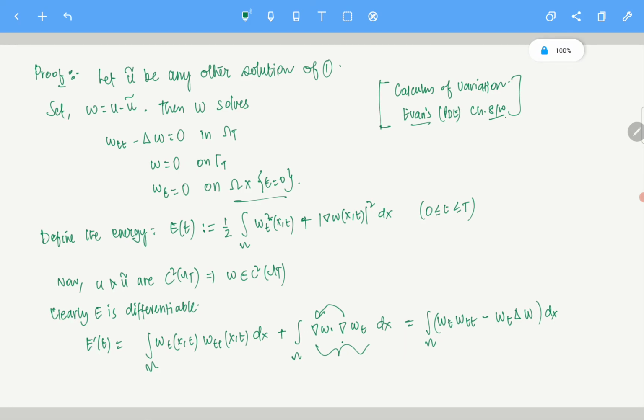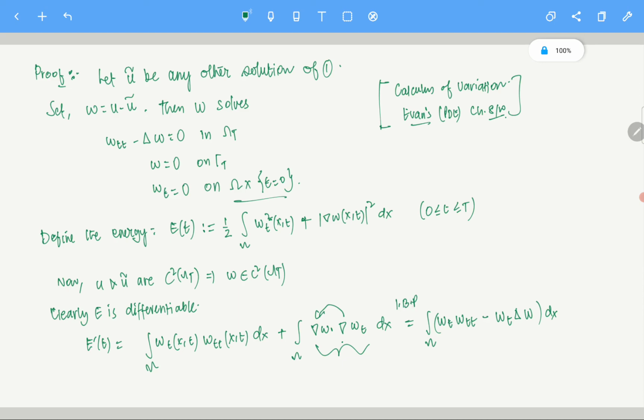Sorry, wt is 0, right? You can just put wt is 0 there, and you do not have that boundary term. w and wt are both 0 on the boundary, so you do not worry about that. So this is via integration by parts.